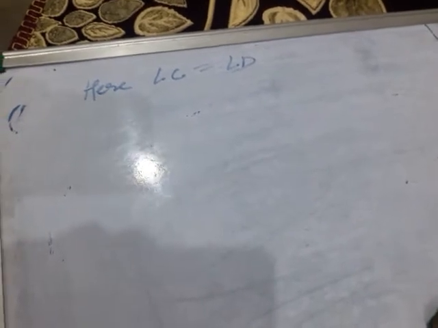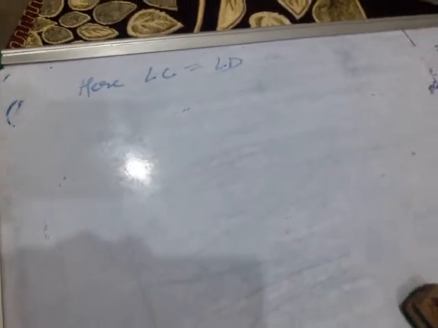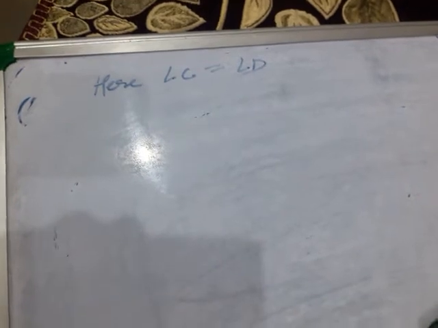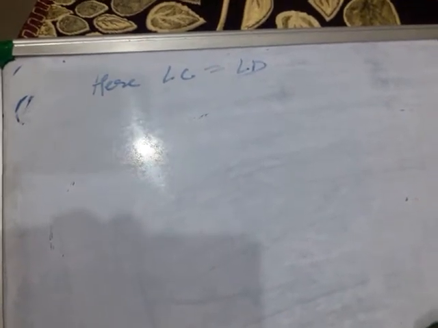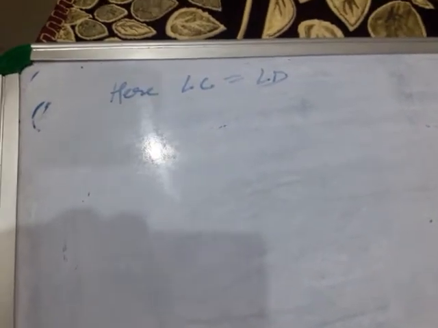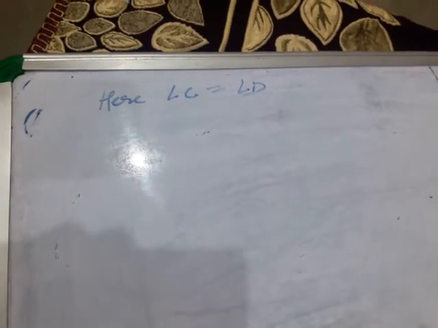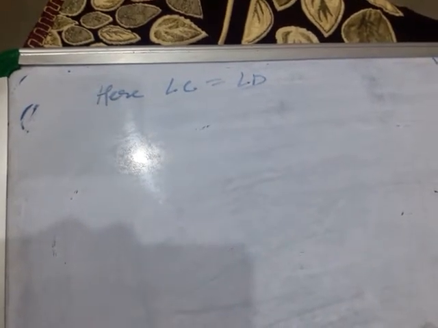Why, children? Angle C equal to angle D. Because two corresponding angles of two triangles are equal, then the third corresponding angle will automatically be equal by angle sum property.